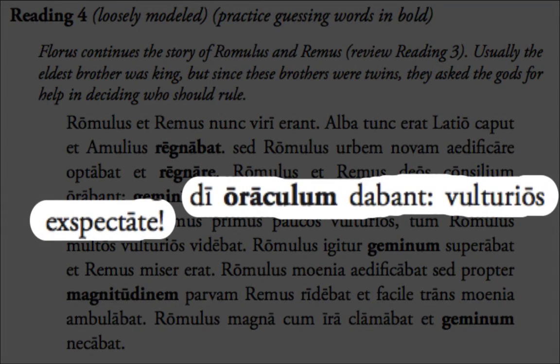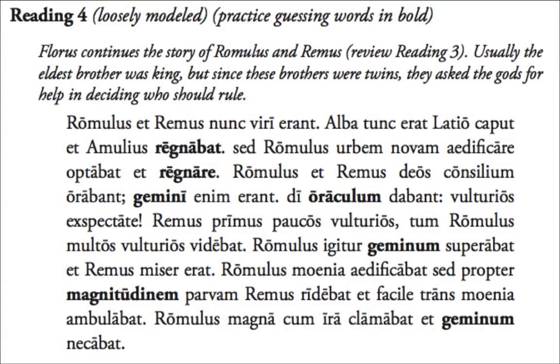Deo oraculum dabant, vultures expectate. Watch the ending on expectate. It's not a form that we see too frequently. That is the imperative. And really, the force of the imperative is as if the narrator is talking to Romulus and Remus. So the plural there, the -te plural imperative, that's going to be Romulus and Remus. So the narrator is almost turning to them to say, expectate vultures.